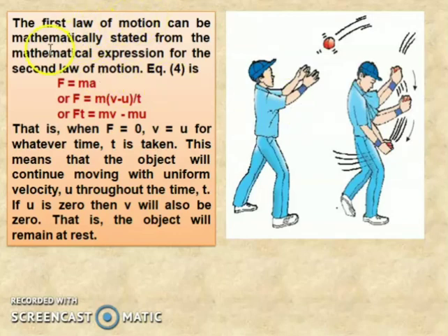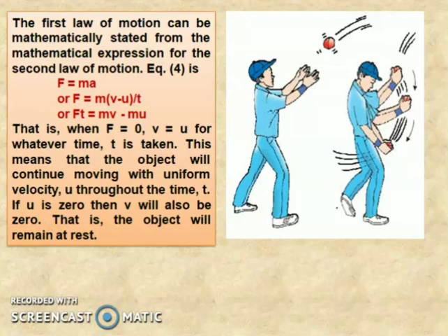The first law of motion can be mathematically stated from the mathematical expression for the second law. F is equal to ma, so F is equal to m into v minus u upon t. So Ft is equal to mv minus mu. Then when F is equal to 0, v is equal to u for whatever time t is taken. This means that the object will continue moving with a uniform velocity u throughout the time. If u is equal to 0, then v will also be 0, that is, the object will remain at rest.